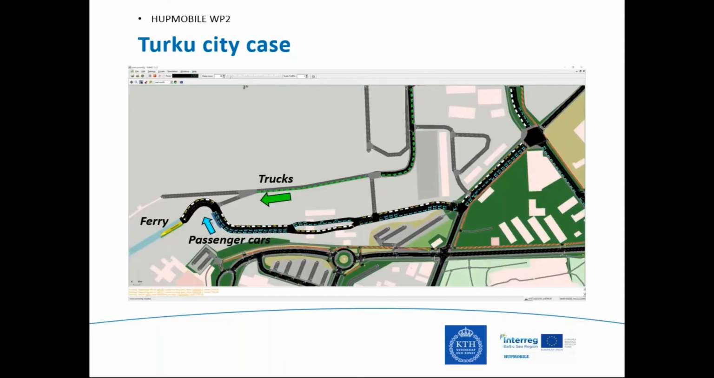So this is our SUMO simulation model. On the left side, the ferry is staying at a specific point, and the light blue passenger cars are waiting for loading, and the trucks are also waiting for loading. Some trucks and passenger cars from the ferries are going to the city center. So we can analyze the simulation results with this simulation model.